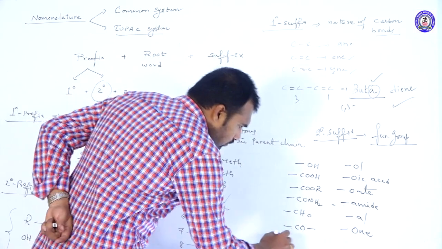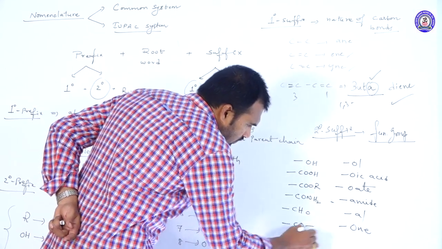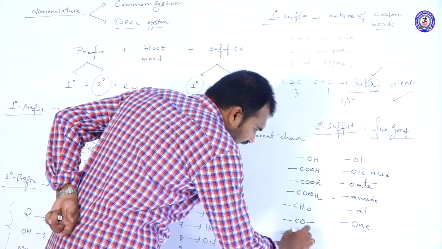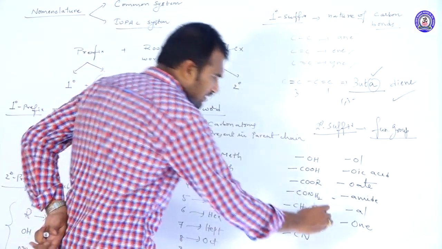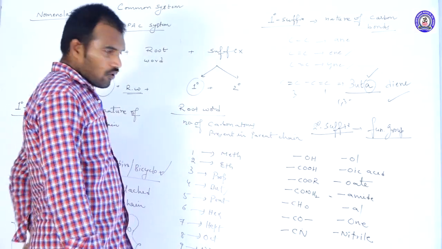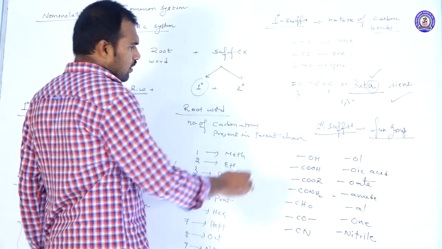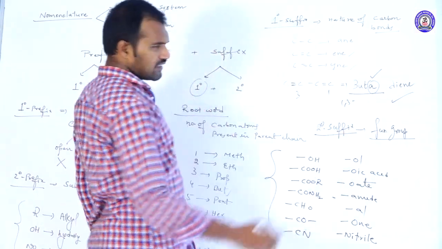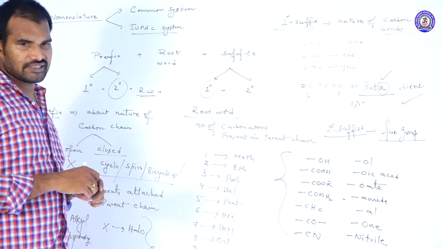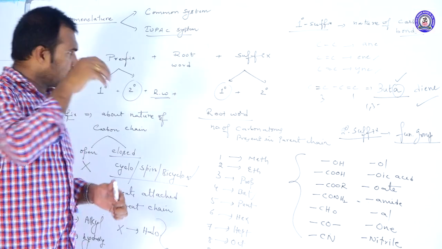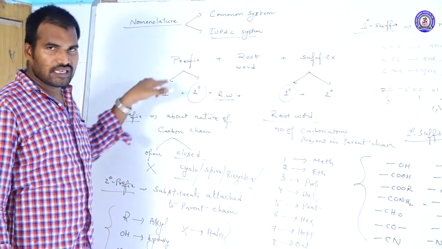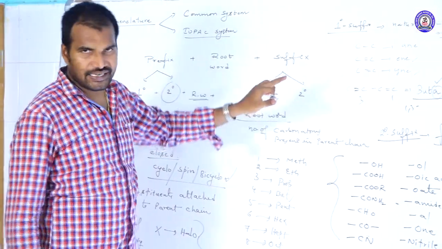Okay, so in case of double bonds and triple bonds, there are no names. And in case of cyanides, the secondary suffix is nitrile. So like this, there are some functional groups and their secondary suffixes. Okay, so this is about the skeleton of the IUPAC name. For any compound the following skeleton is there: prefix, root word, suffix. In prefix again primary, secondary, and in suffix again primary and secondary suffixes.